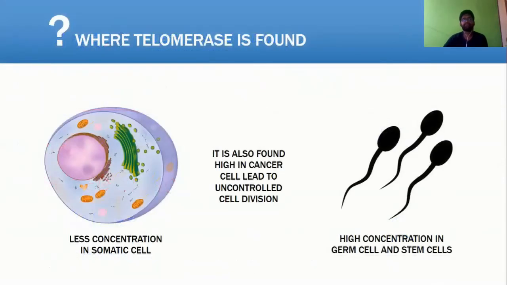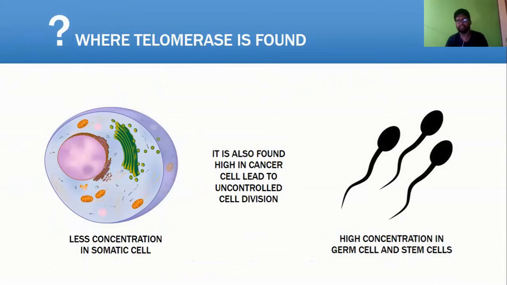So let us see where telomerase is found. Telomerase is found in low concentration in somatic cells. Why? Because somatic cells face aging; the normal behavior of a somatic cell is to age, by which we are also aging.